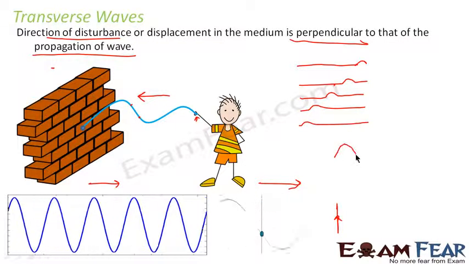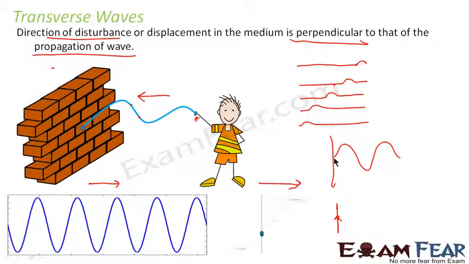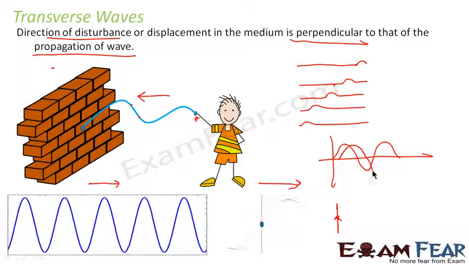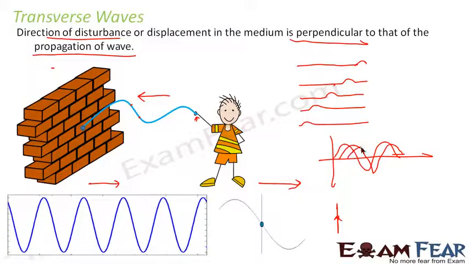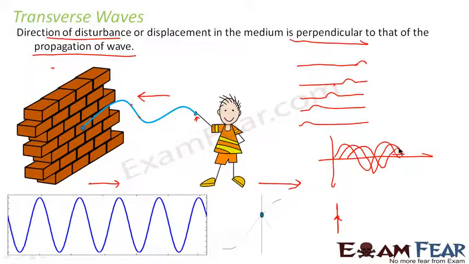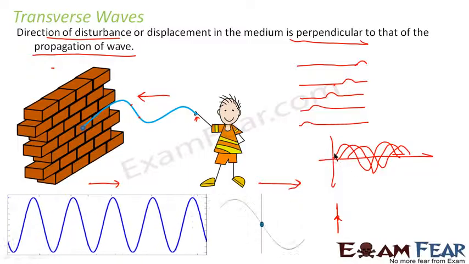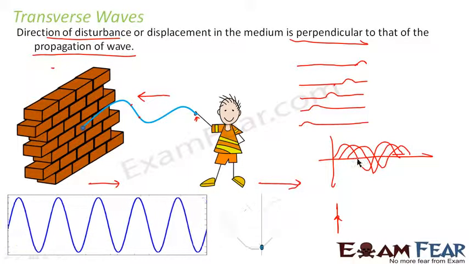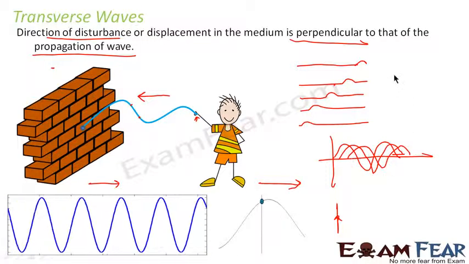Let us suppose this is a wave, right? Now, how is this wave getting propagated? After some time, this wave will go to this position. Again, after some time, the wave will go to this position, and so on. This is how the wave is moving. So now if you compare the first position and the second position, what do you see? You see the particles will move up and down. How? Let us see here.